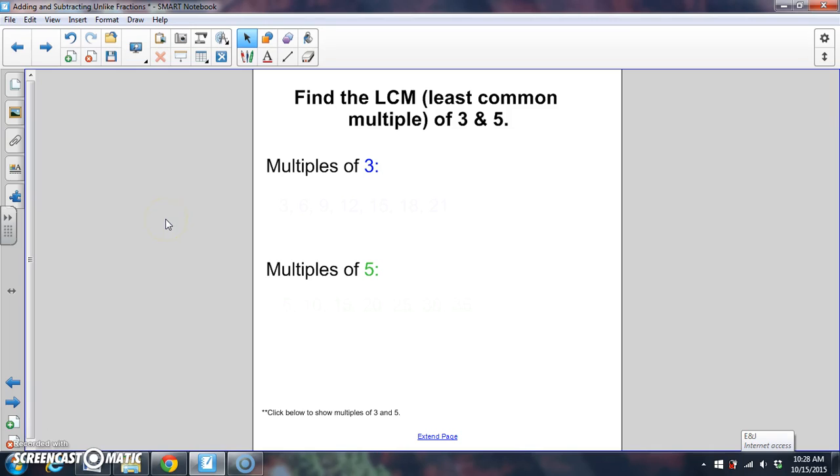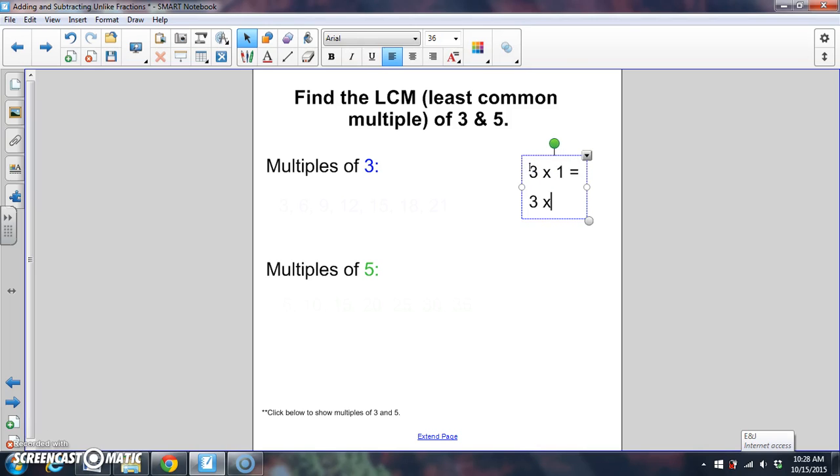Let's try doing the same thing for 3 and 5. In your notebook right now, I want you to think about the multiples of 3. 3 times 1, 3 times 2, 3 times 3, and go all the way up to about 5.